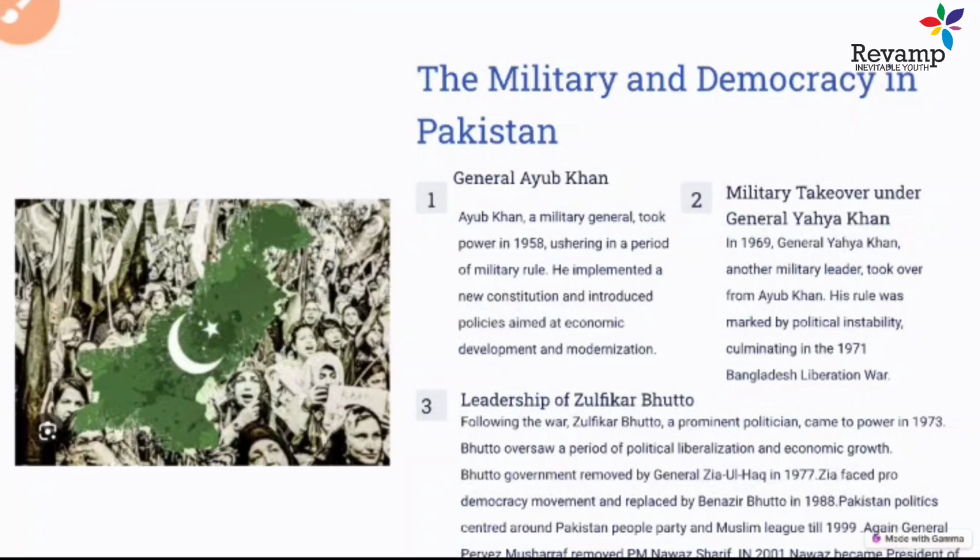And after one of the very renowned terrorists, Osama bin Laden, was also found in Pakistan, these things tarnished and demeaned the image of Pakistan in front of the whole world. So these are the military and democracy issues of Pakistan.